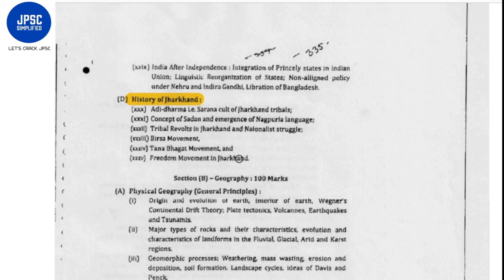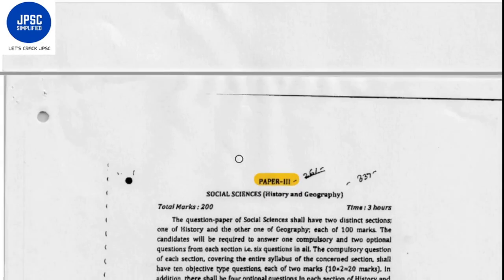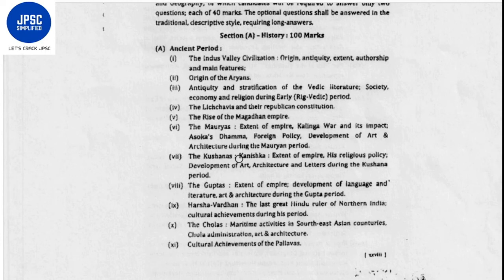So here you can see that the list of topics is very extensive, but you know that from these four sections you have to answer only two questions. Now, we have enough time, so you should prepare all the sections because you have to answer the objective questions also. So you have to prepare all these four sections thoroughly.